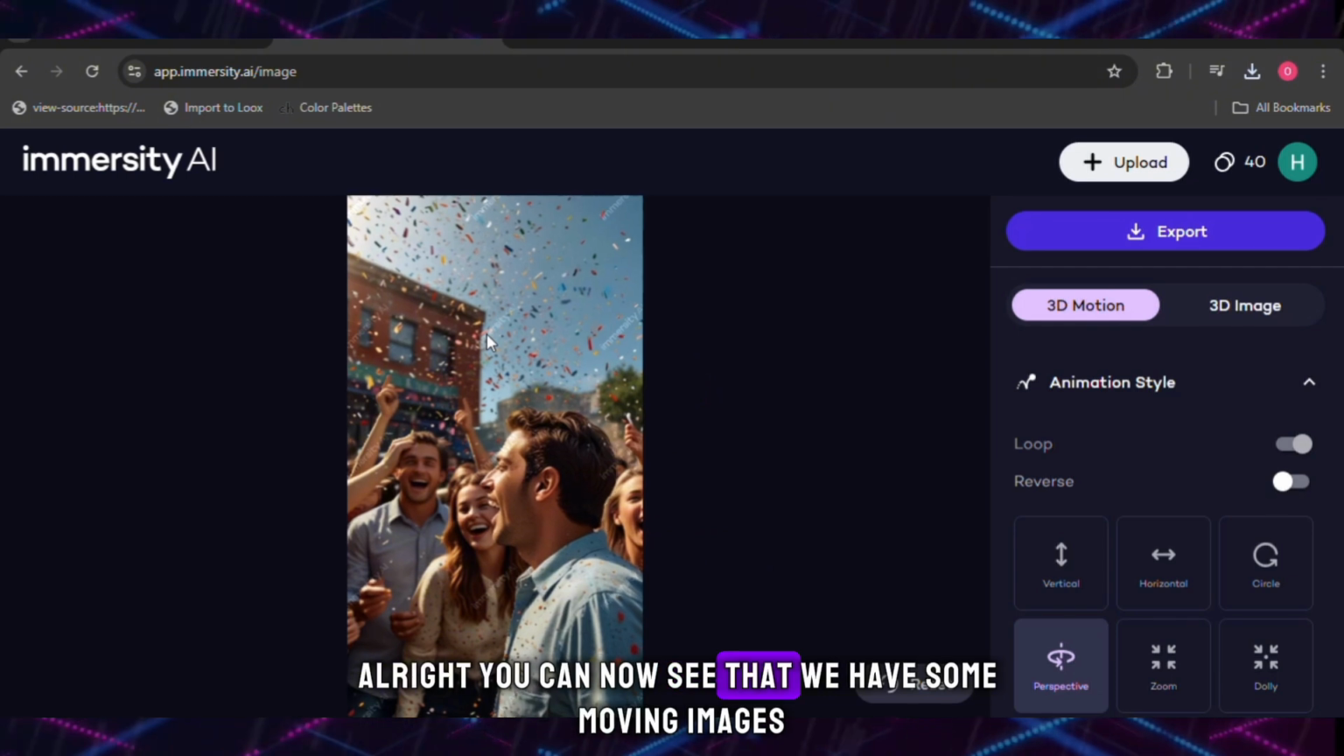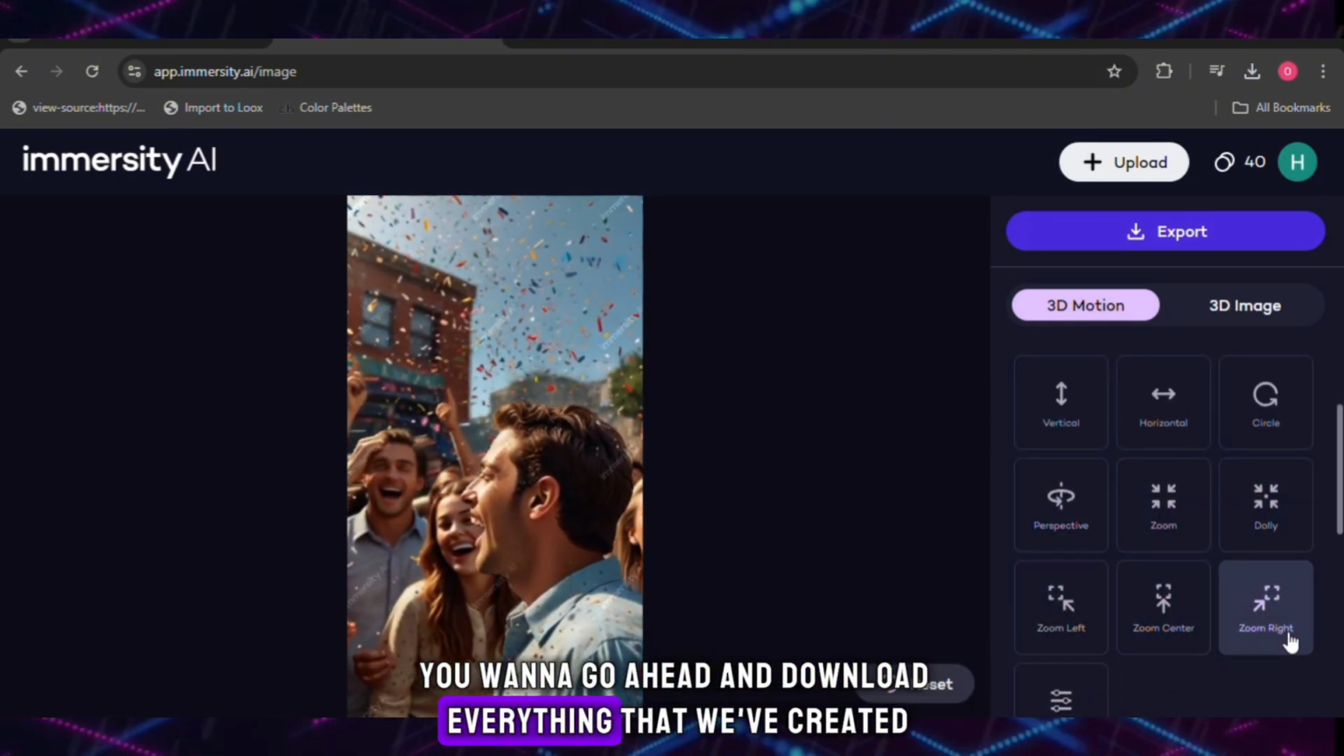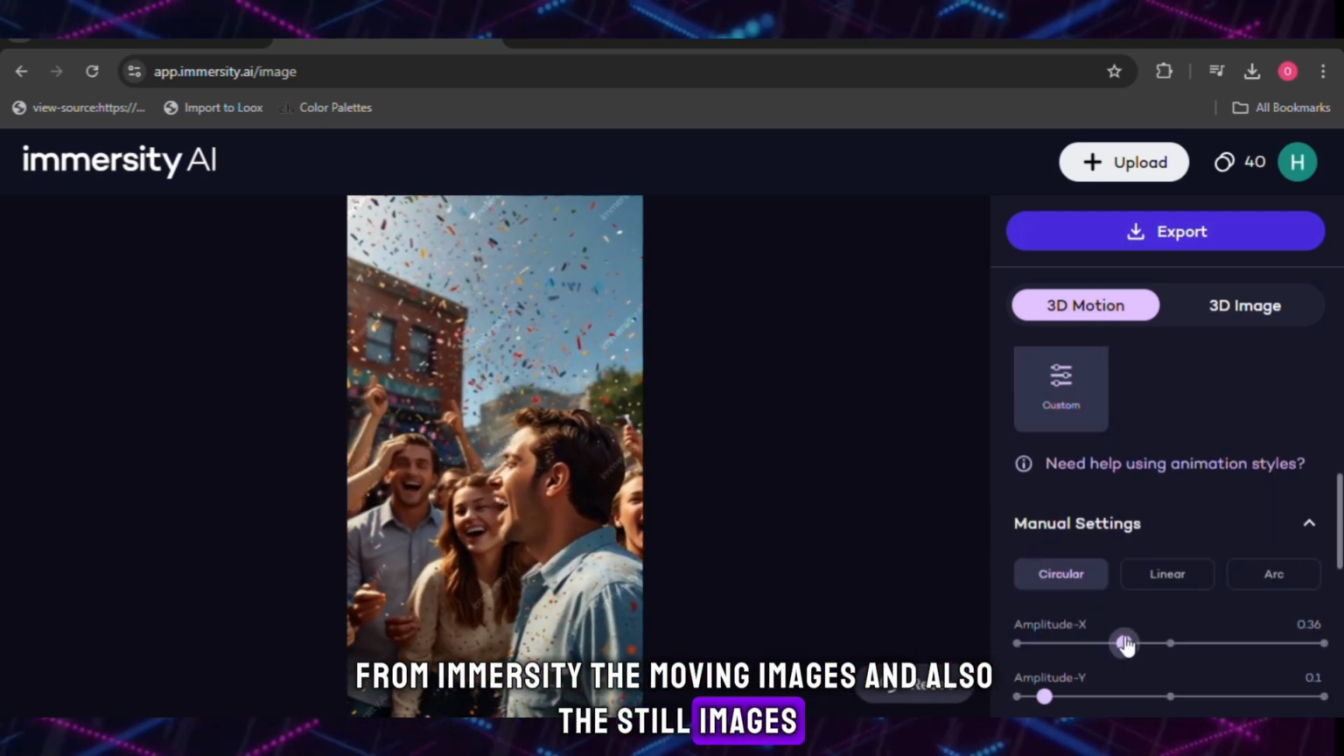Alright, you can now see that we have some moving images. They look good, so you want to go ahead and download everything that we've created from Immersity. The moving images and also the still images.